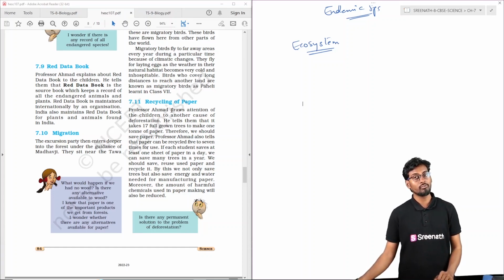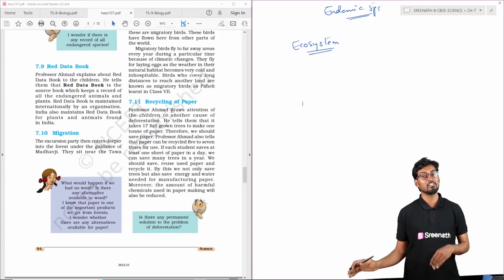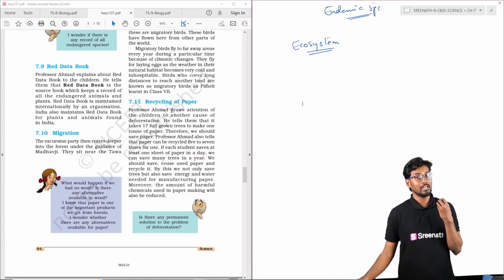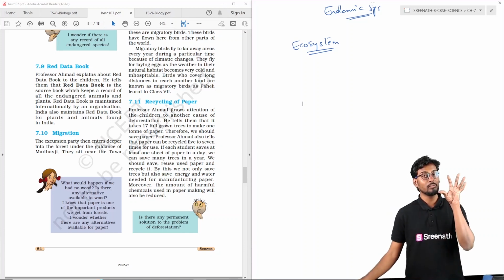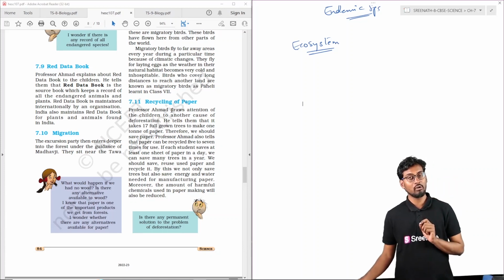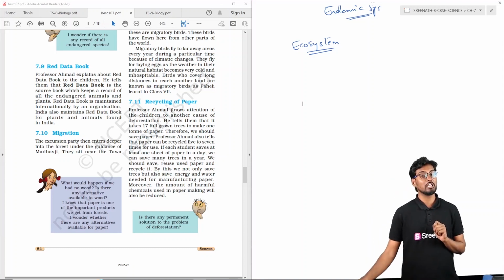So this process of moving from one place to another in search of better living conditions, and also to avoid unfavorable conditions, is called the migration process, where birds generally move from one area to another. This is also observed in larger mammals like elephants, which move from Western Africa to Eastern Africa in search of water and food.